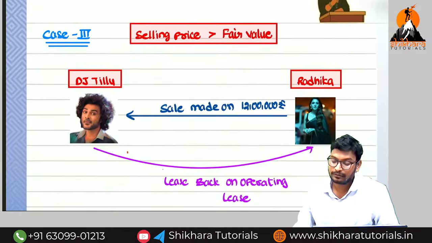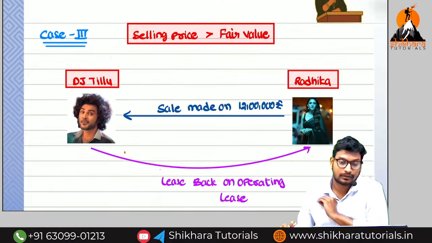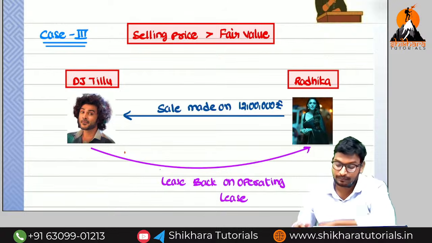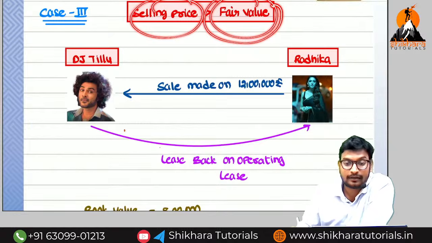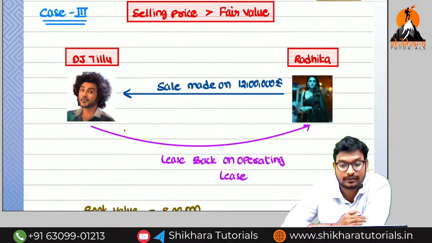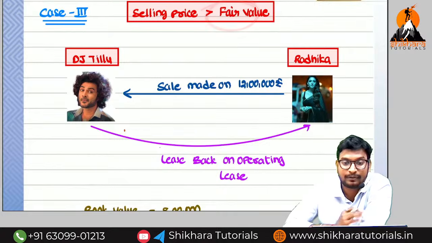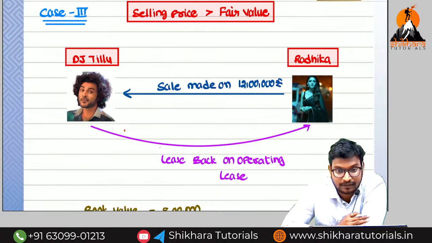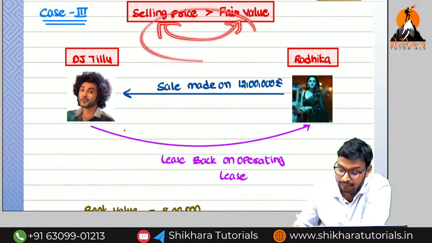We need to solve one question. If you solve that particular question, whatever doubts you are having in your mind will be completely cleared. Please give me time. So here the selling price is more than the fair value. The selling price is more than the fair value means you are doing the wrong thing. You have to sell at MRP or less than MRP, which is fine. If you are selling at more than MRP, we are going to accept it, and whatever the profit you have got, the difference between these two, you need to amortize.